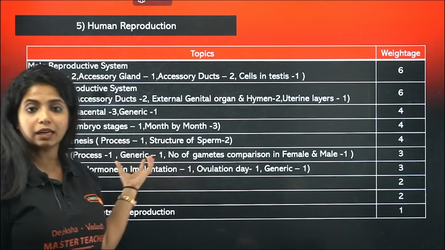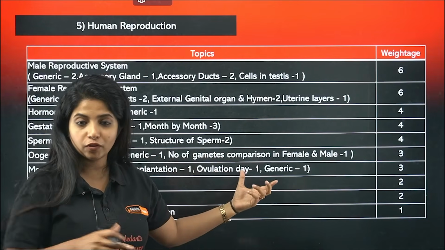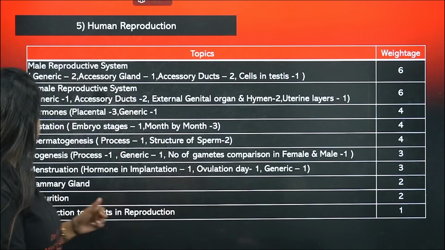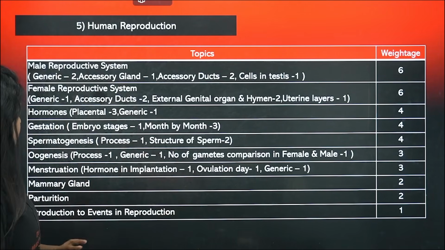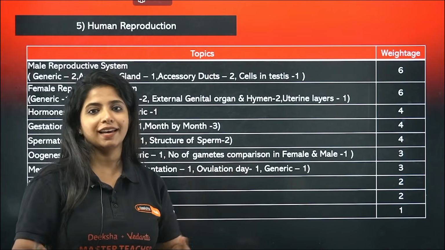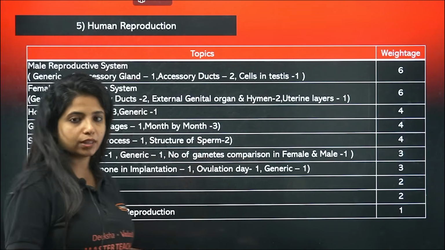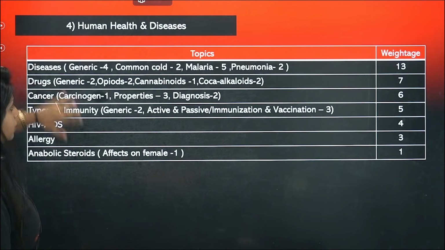Menstruation hormones which are there in implantation, progesterone is important for implantation. The date of ovulation, when will ovulation happen. Generic things related to everything clumped up together, 3. So mammary gland alone gave 2 questions. Parturition alone gave 2 questions. Introduction to events, as in first what comes, gametogenesis, and then transfer, okay, all of it, all the processes which are there in the introduction part of the chapter, please know about it as well. These are the important things.